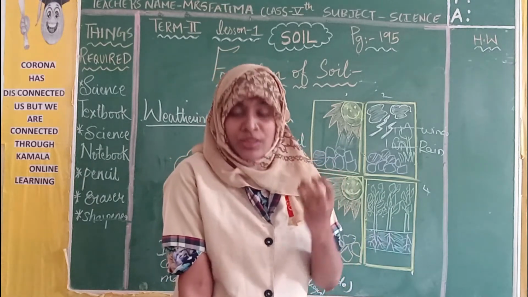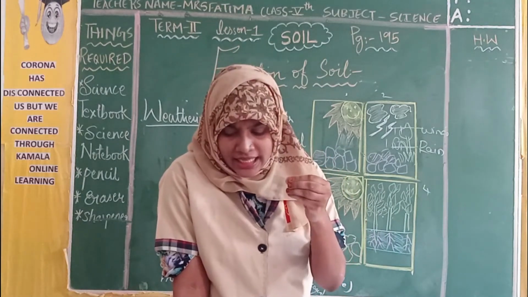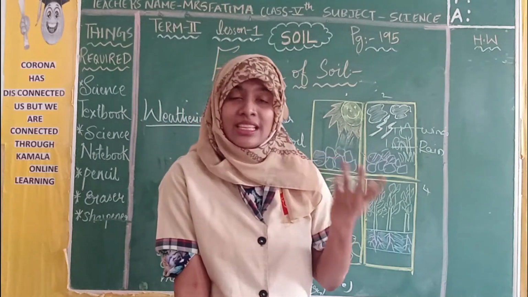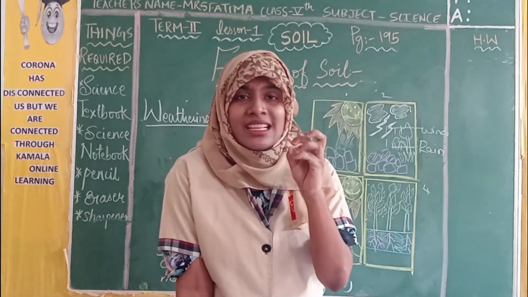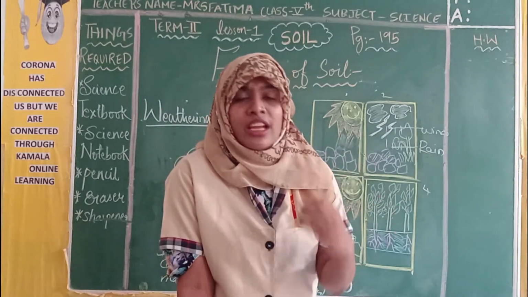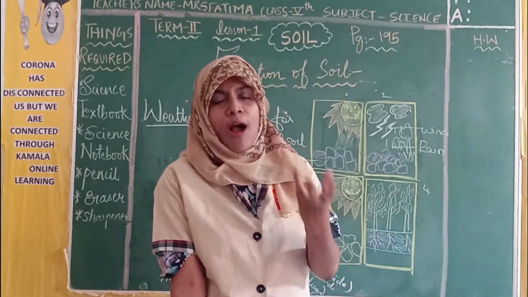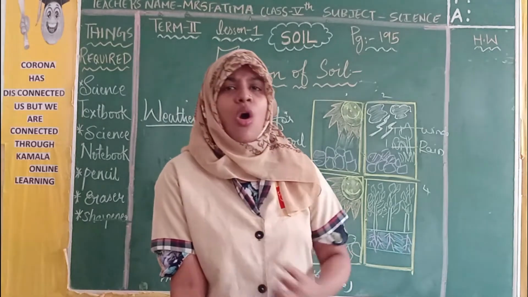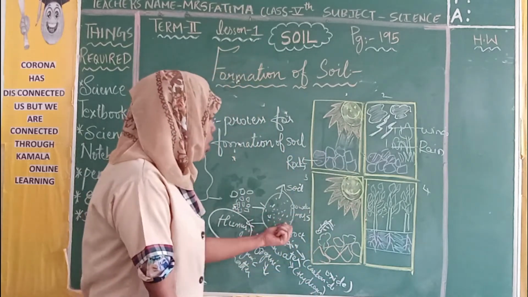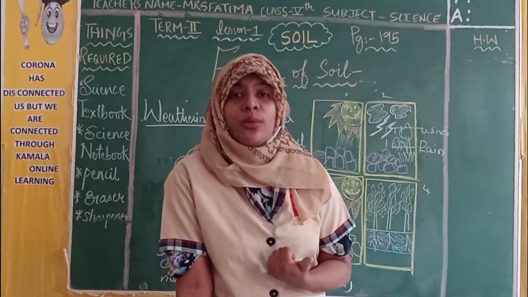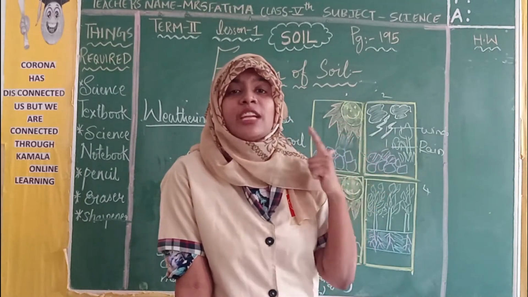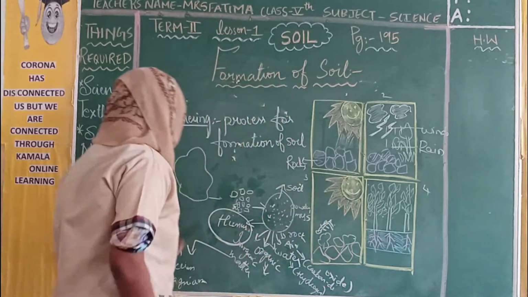For example, if small insects and animals die in the soil, their bodies are known as humus. In the same way, when the plants die, their leaves break down, their leaves, their stem, their flowers, their twigs form humus. Humus is contained in soil. So what is humus, children? Humus is a dark organic matter which contains dead and decayed plants and animals.